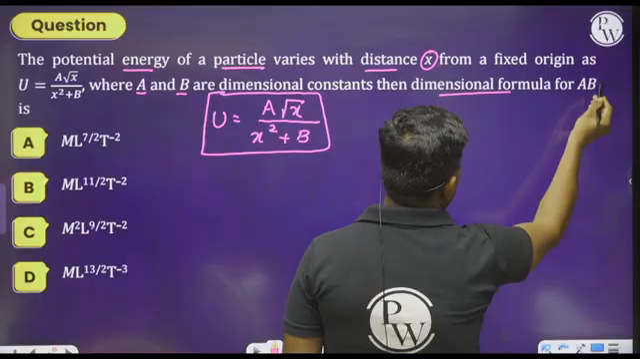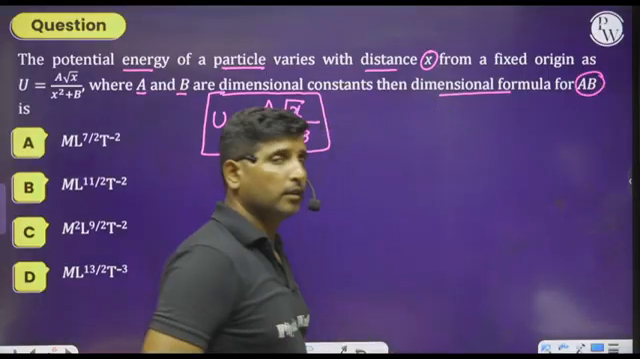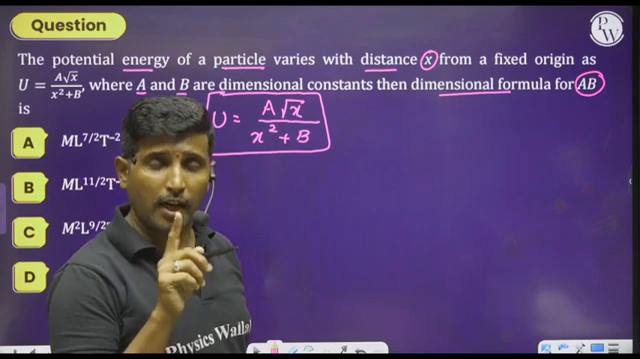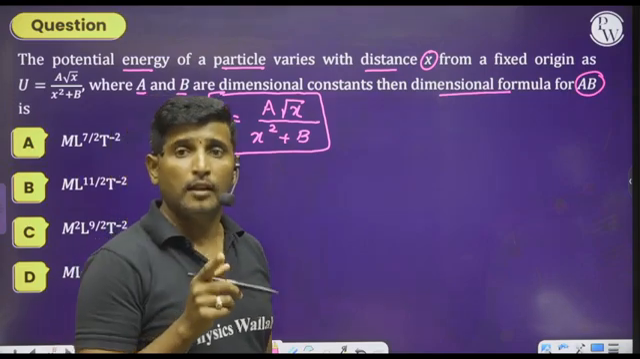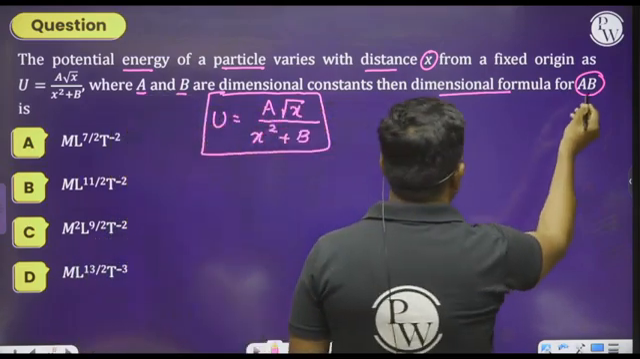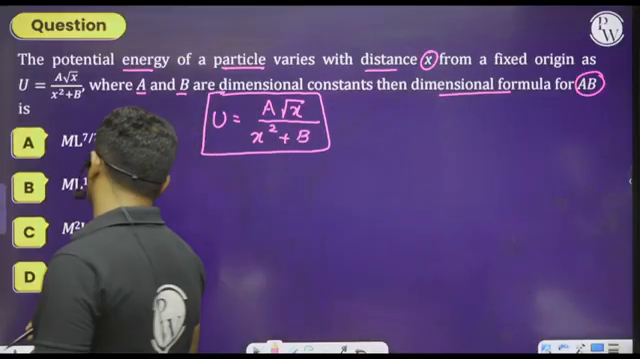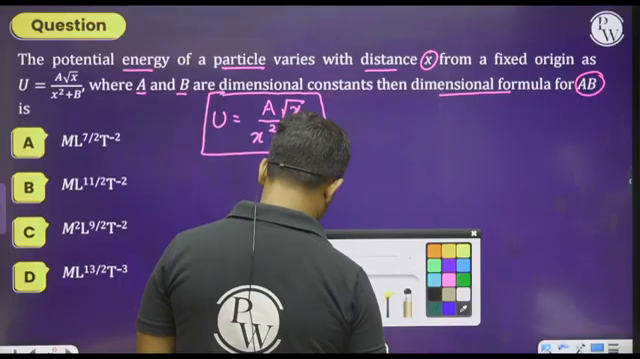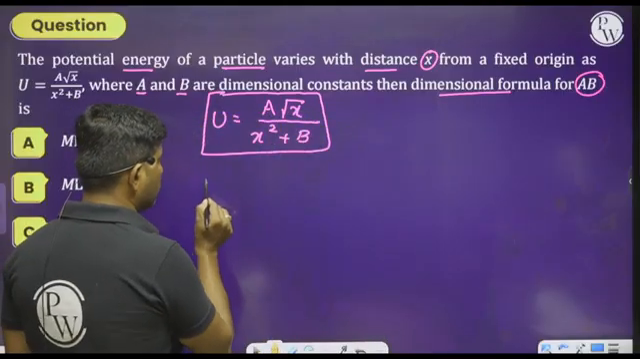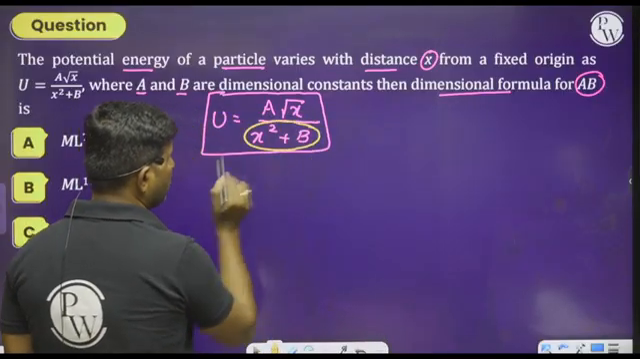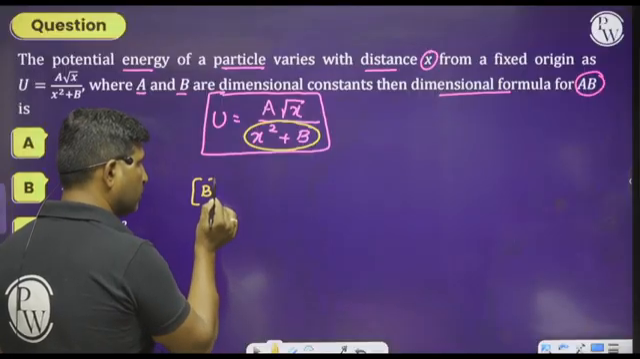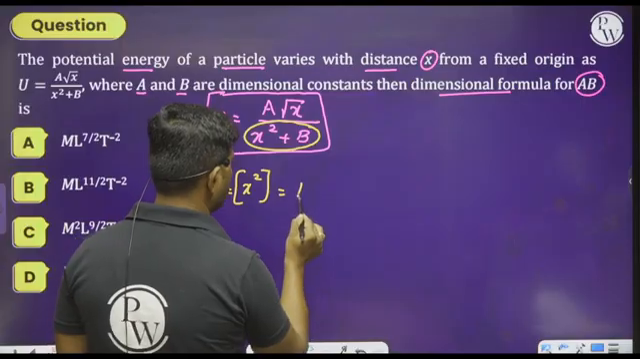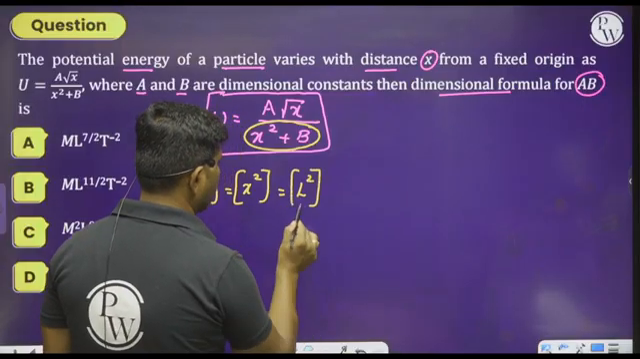Then the dimensional formula of A into B. They are not asking for the dimensions of A and B separately. They are asking for the dimensions of AB. So how can we get it? Please have a look here. I am giving this problem as homework. Whenever you observe this denominator, we can say the dimensions of B are equal to the dimensions of x square. Then you will get L square.